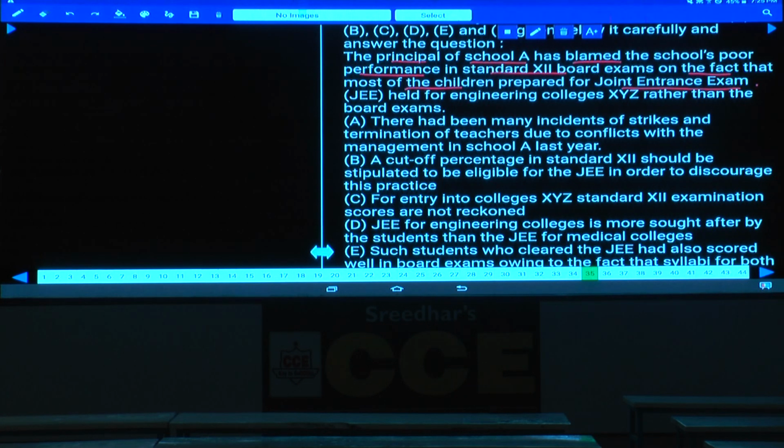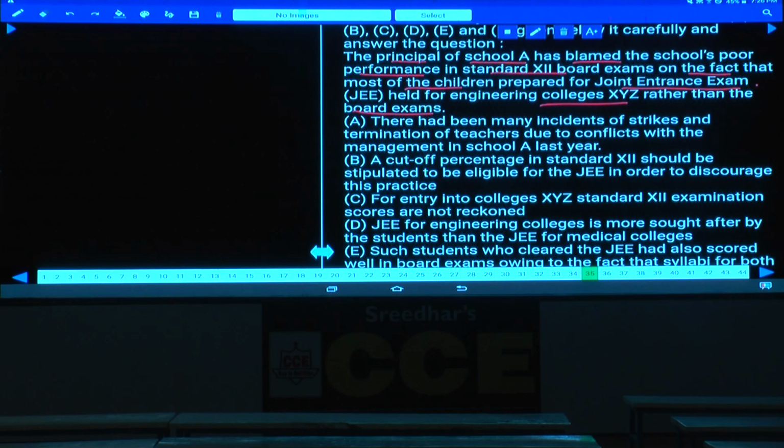The principal of the school has blamed the school's poor performance. What is the reason here? The reason is these people are not paying concentration on the board examinations, rather they are preparing for JEE. Okay, the priority has completely changed. What is the priority here? For the students, the priority is JEE rather than board examinations, held for engineering colleges of XYZ, as clearly specified.